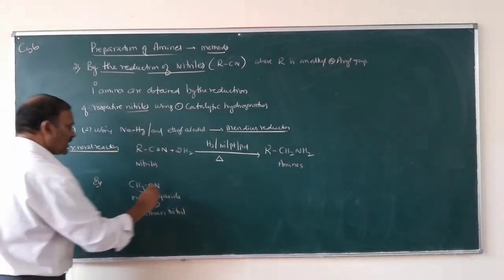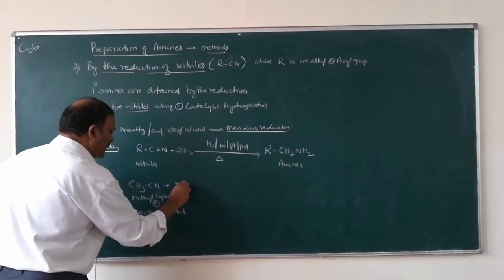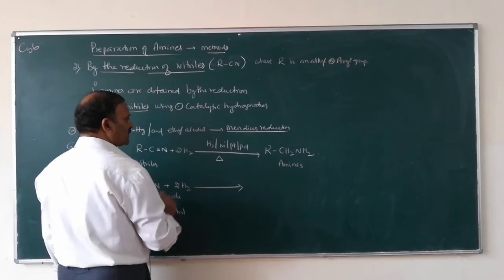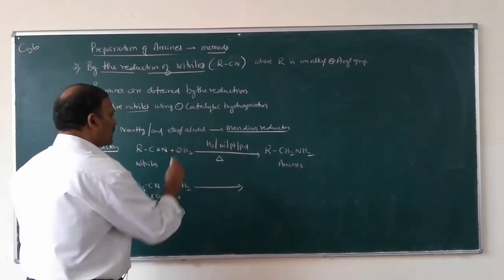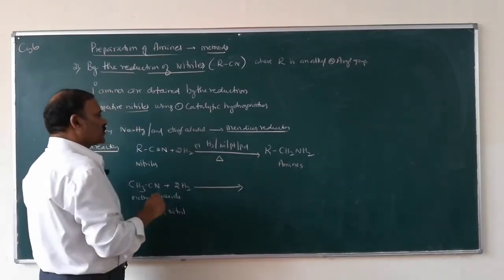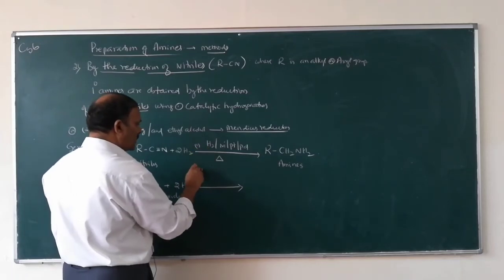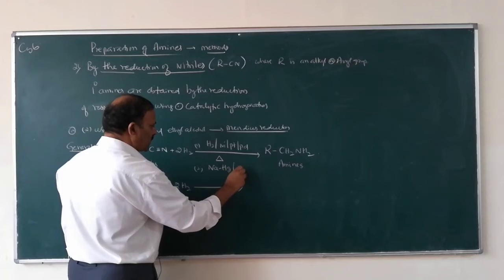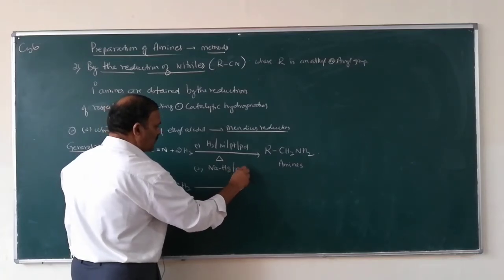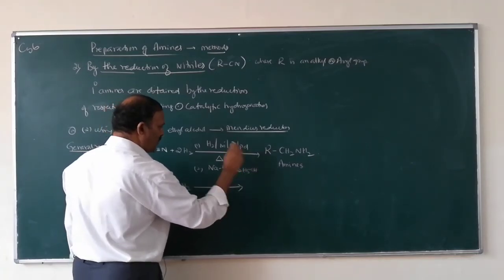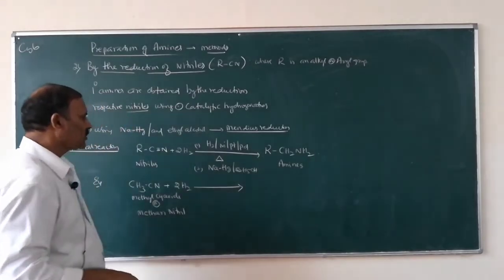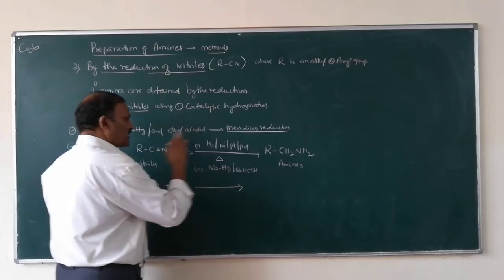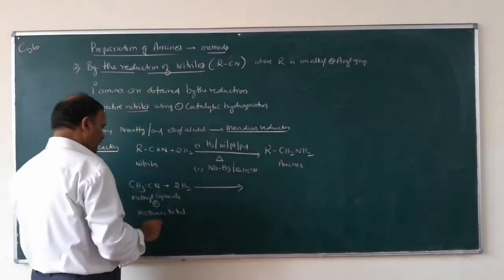Methane nitrile on reduction, we can reduce using hydrogen with a catalyst, or sodium amalgam and ethyl alcohol, C2H5OH. We can reduce nitriles into amines.